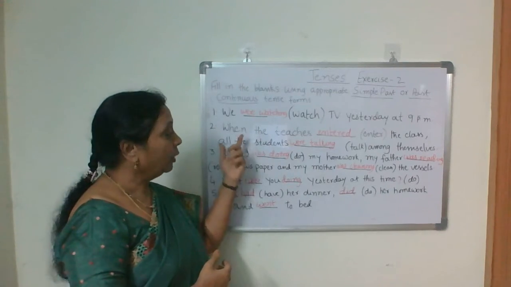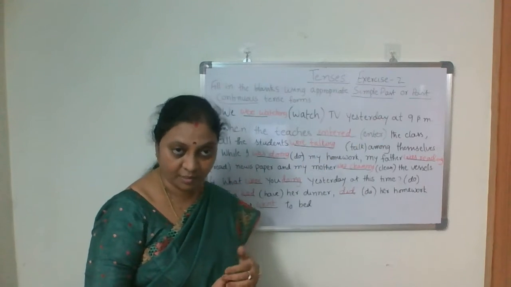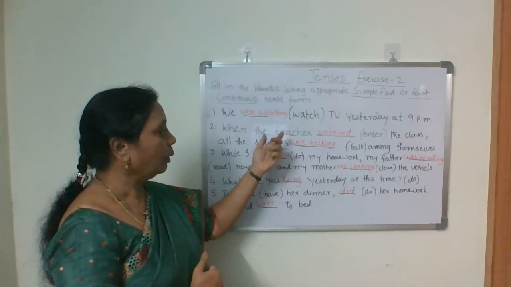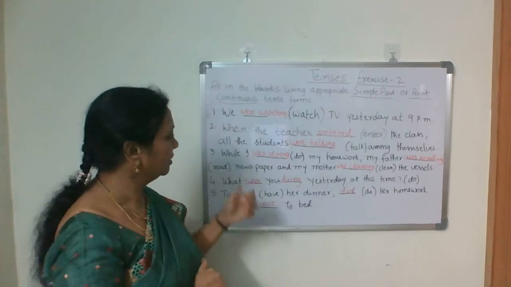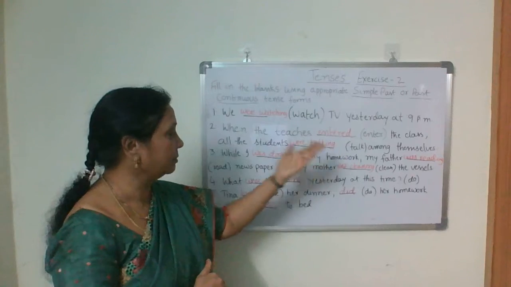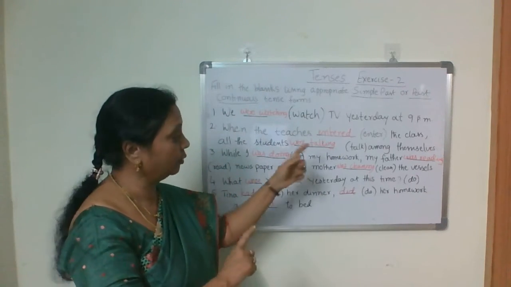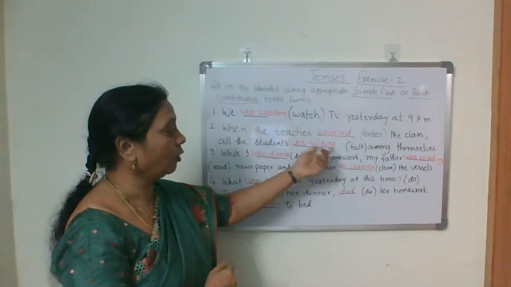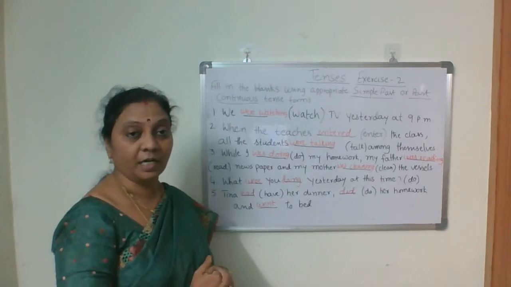Second sentence. When the teacher dashed the class, all the students dashed among themselves. Two actions. When the teacher entered the class, simple past. What were the students doing? They were talking among themselves. All the students, plural again, so were talk changes into talking, talk plus ing. They were talking among themselves, isn't it? That's what we learned in past continuous tense.